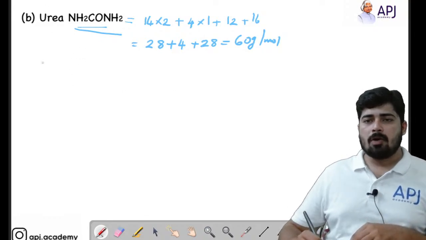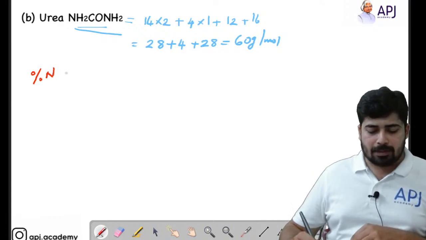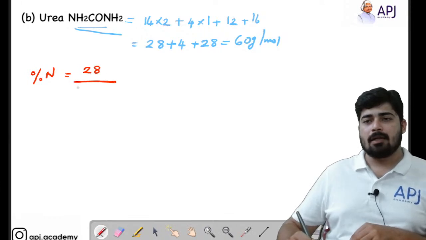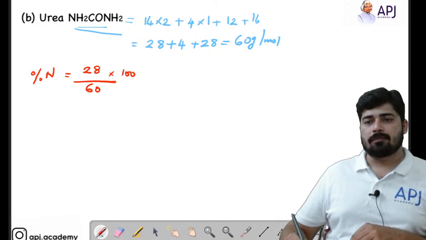Now we can find out the mass percentage of each element. So percentage N is equal to, what is the total mass of nitrogen present? 28 gram. So 28 divided by total mass 60, into 100. Cancel the zeros, here I can cut it with 2, so we will be getting 3, and 14.